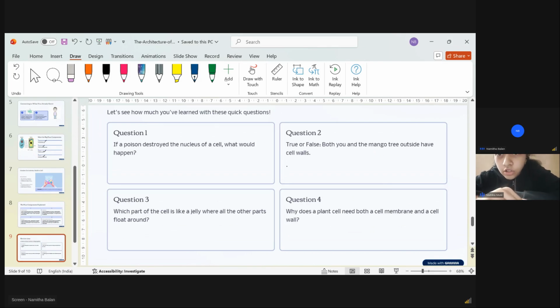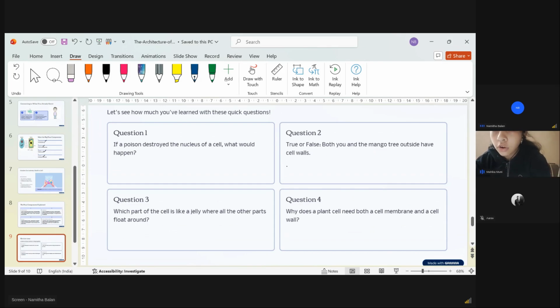Question 1. If a poison destroyed the nucleus of a cell, what would happen? If the poison destroyed the nucleus, then the nucleus won't be able to control everything happening in the cell. Obviously, the cell will die, right? Because if the control center, our brain, is not working, means we are dead. The control center checks what should happen and what is happening. So the nucleus is a very important thing, right?